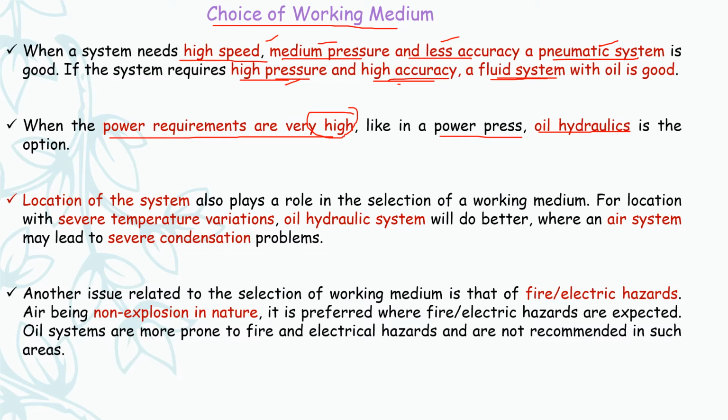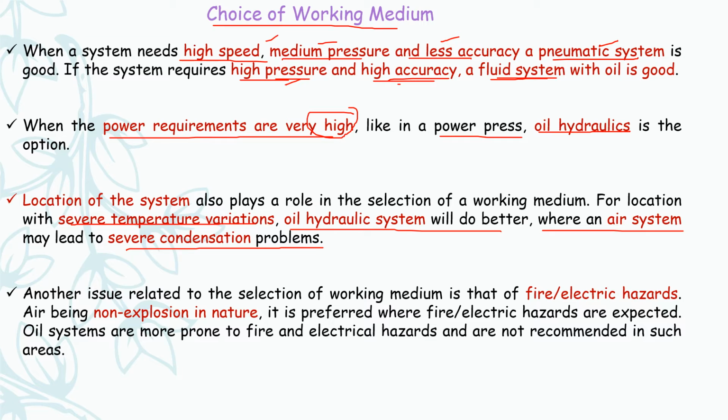Next, related to the location of a system. The location also plays a role in selecting the working medium. For a location with severe temperature variations, an oil hydraulic system will do better, whereas an air system may lead to severe condensation problems.